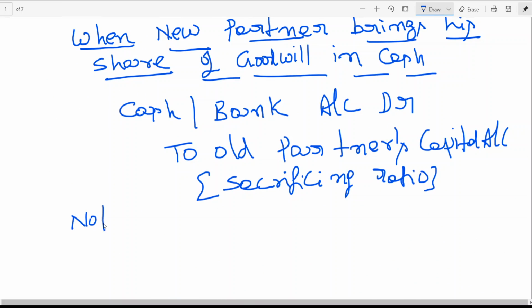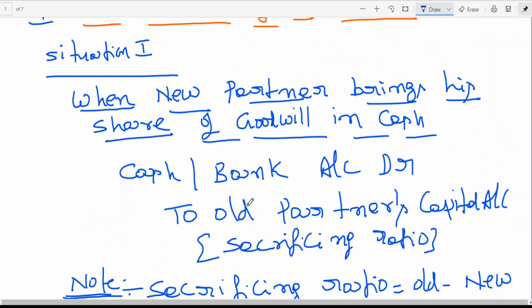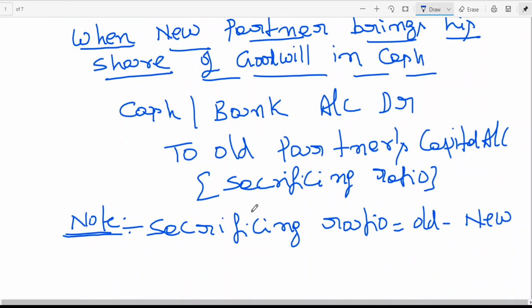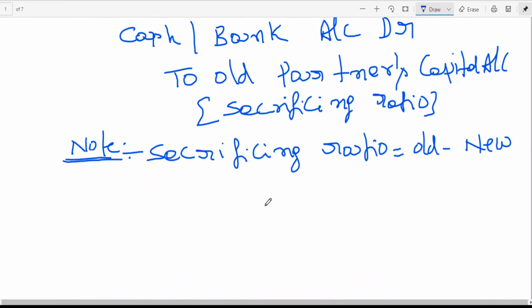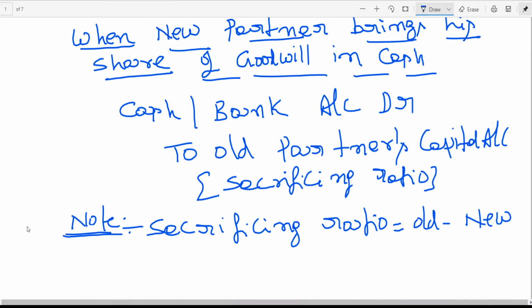Note: sacrificing ratio is equal to old minus new. If it is positive, the result is sacrificing ratio. If it is negative, you will be getting gaining ratio. The new partner brings his share of goodwill in cash: cash account debtor or bank account debtor to old partners' capital account. Then situation 2.